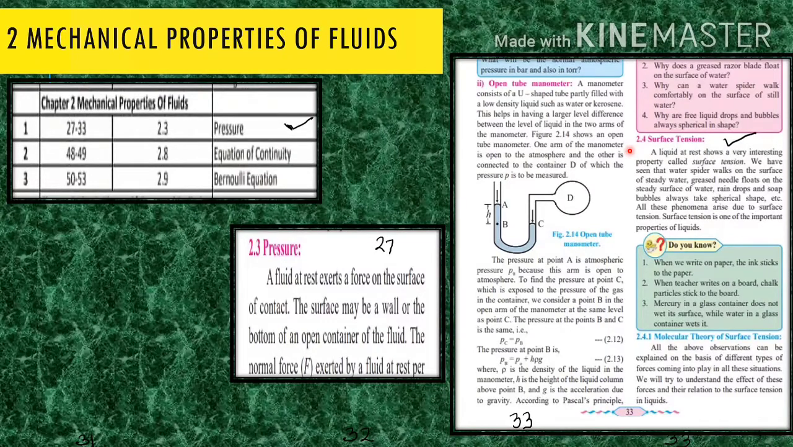The next article on page number 33 starts, that is 2.4 surface tension. This surface tension is not deleted. It means the whole of page 33 is not cancelled.